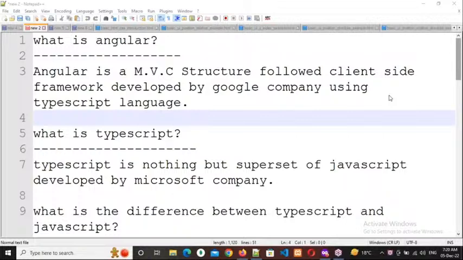But with server-side technology, we can store our data in a database, so everybody can see the same data. For example, Amazon.in. The data you see on Amazon.in comes from the database only, so everybody can see the same data. If you are searching for shoes, everybody in India can see the same information. So that is the difference.